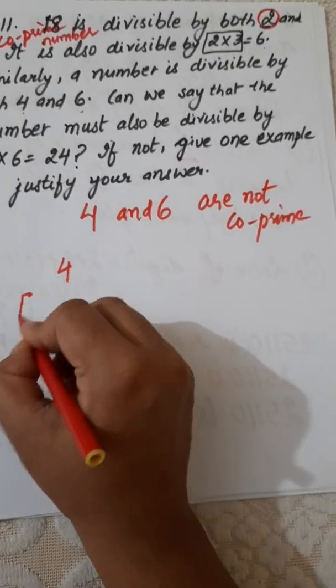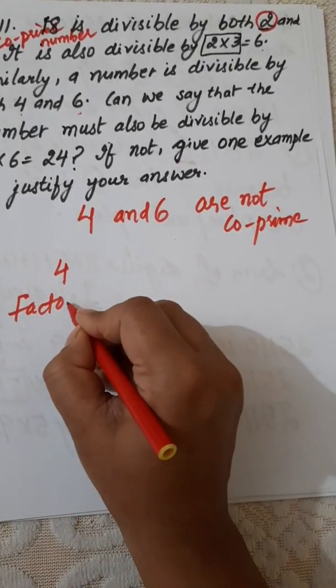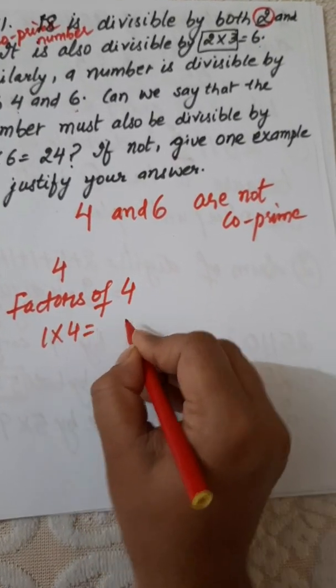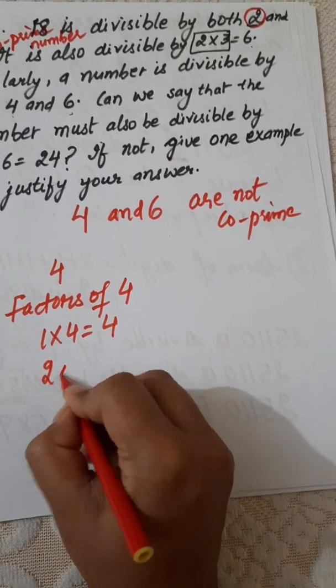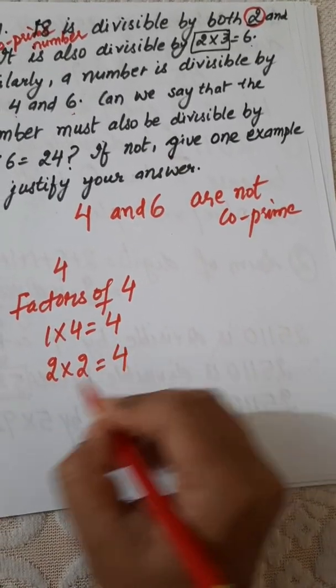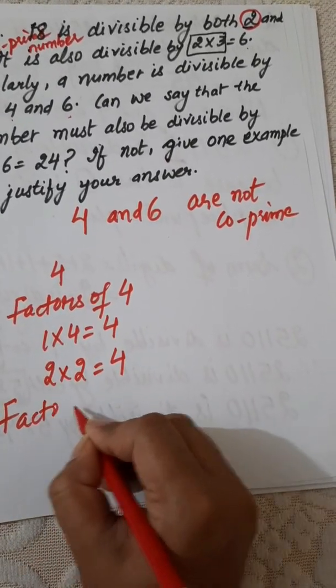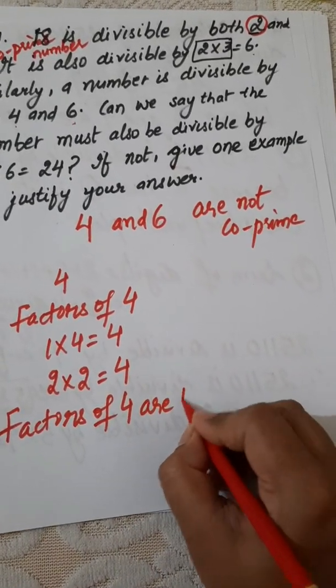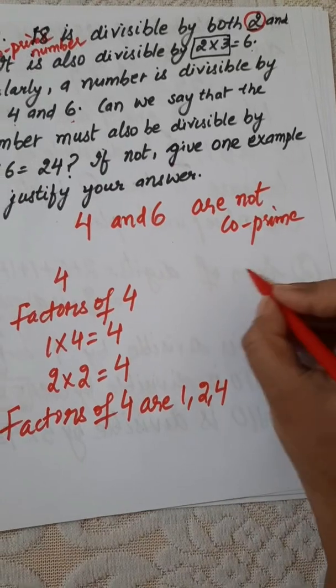Here we have the factors of 4. 1 into 4 is equal to 4, 2 into 2 is equal to 4. So the factors of 4 are 1, 2 and 4.